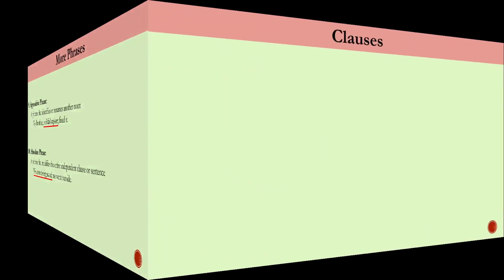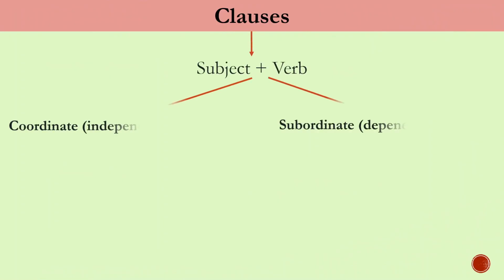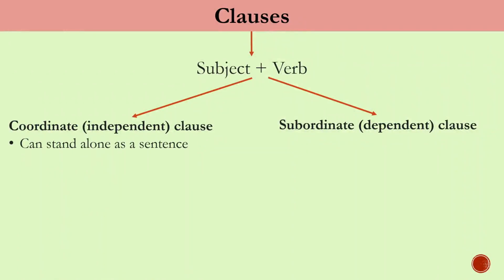Now, let's come to clauses. Clauses have a subject and a verb, and they are either independent or dependent. Some grammarians term them coordinate and subordinate. Coordinates can stand alone as a sentence, whereas subordinates cannot.